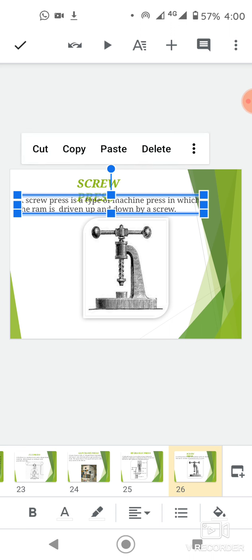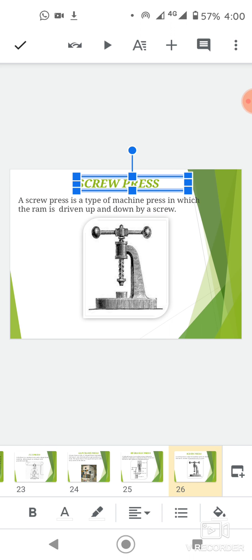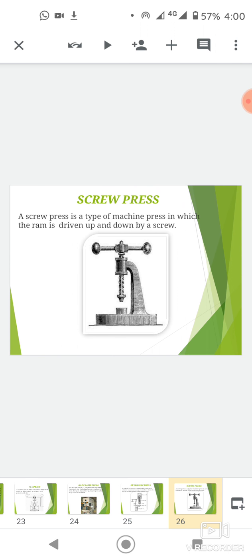And screw press. Screw press is a type of machine press in which the ram is driven up and down by a screw. This is very simple and it does not require a skilled operator.